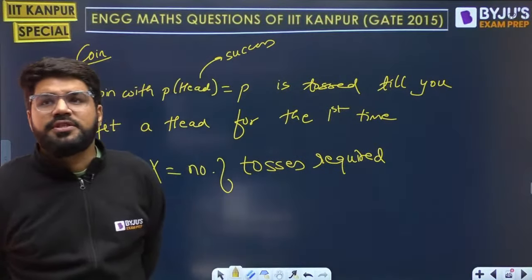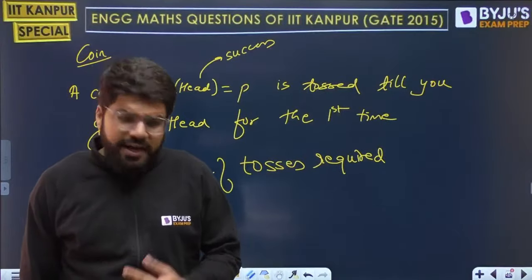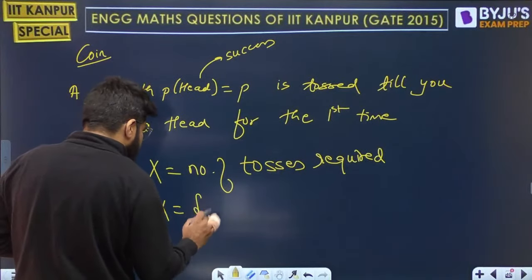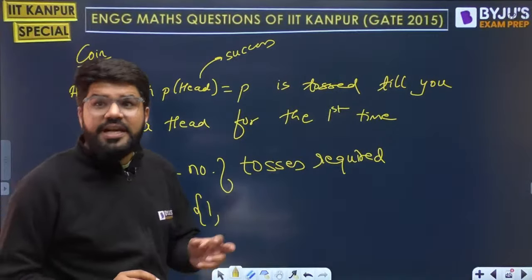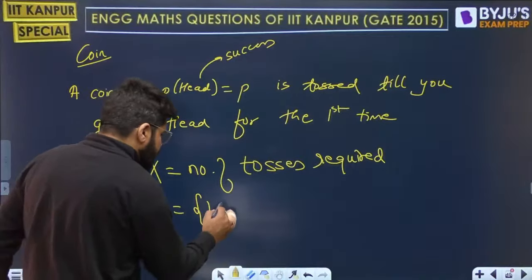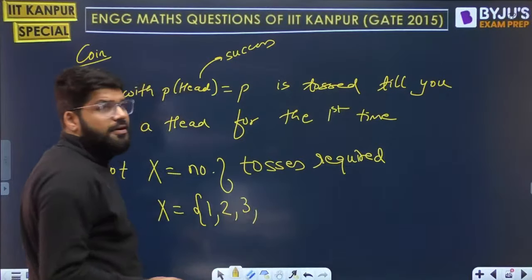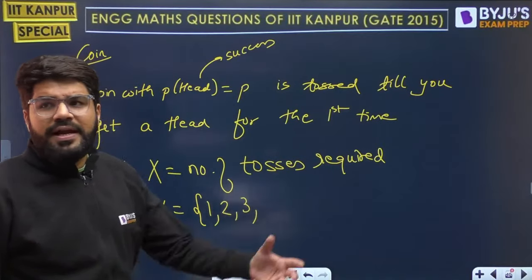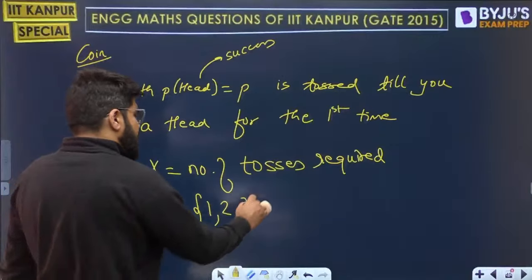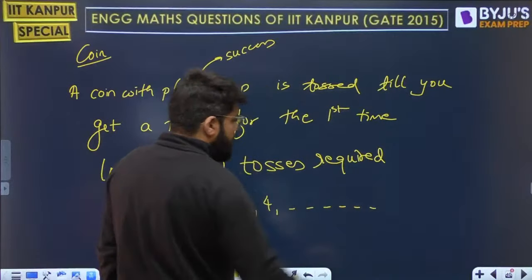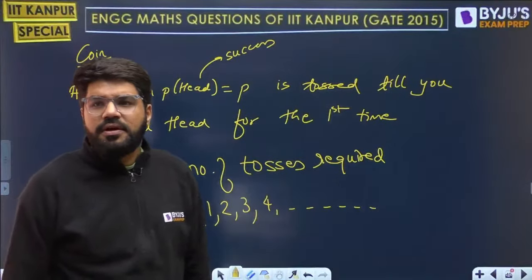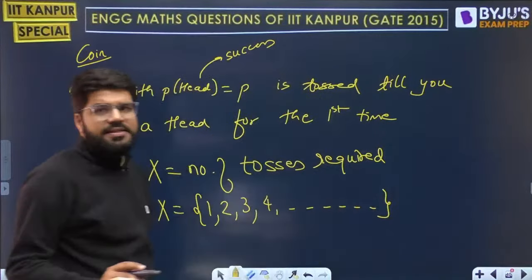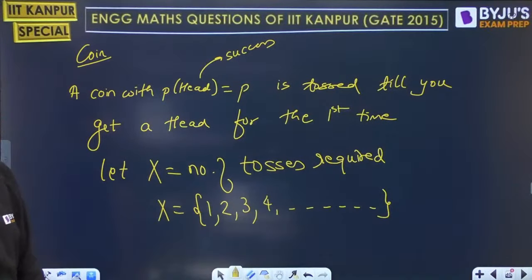Let x be the number of tosses required. When are you going to get the first head? It may be on the first trial, but can you give me a fixed number? No. If it is not on the first, it may be on the second, or the third. You are unlucky, you keep tossing, you don't get head at the 10th, at the 100th. Maybe you get it after 1 lakh tosses. We can't fix it, so the list is going to be endless. We can't say any final number.